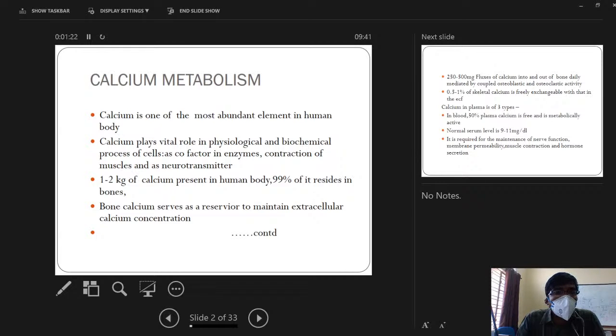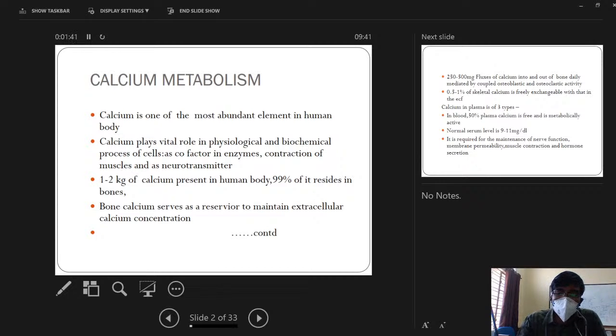It plays a vital role in various physiological and biochemical processes of the cells, such as cofactor in enzymes, contraction of muscles, and as a neurotransmitter. As I told earlier, total body calcium content is 1 to 2 kg, and 99% of it resides in the bones. So bone calcium serves as a reservoir to maintain extracellular calcium concentration.